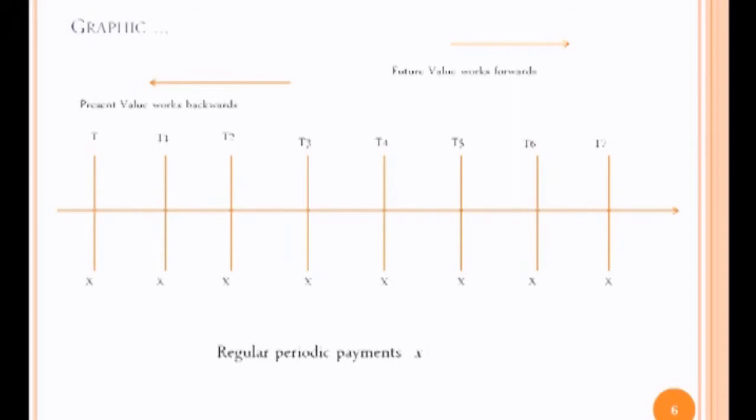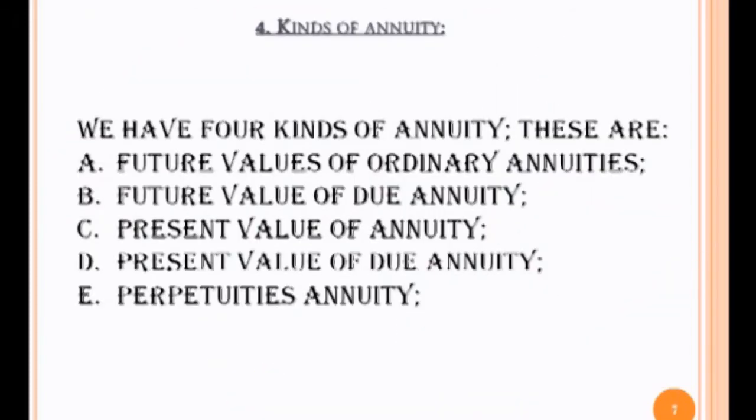This is the graphic. Kinds of annuities. We have four kinds of annuities. These are future value of ordinary annuity, future value of due annuity, present value of annuity, present value of due annuity, and perpetuity annuities.